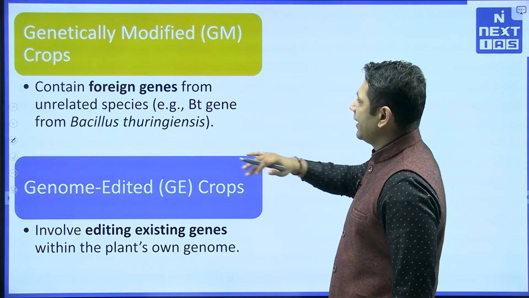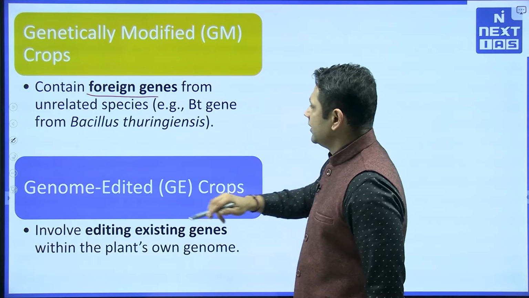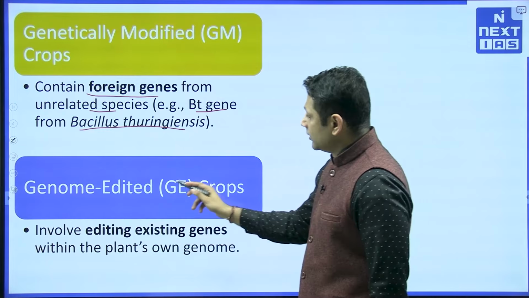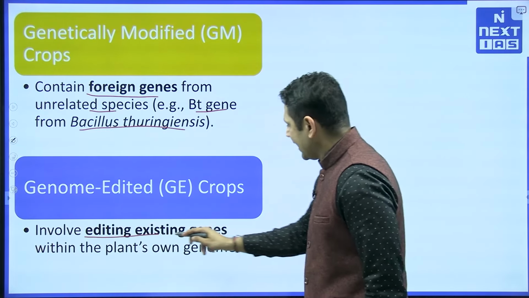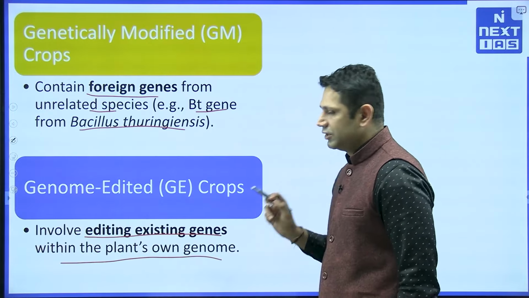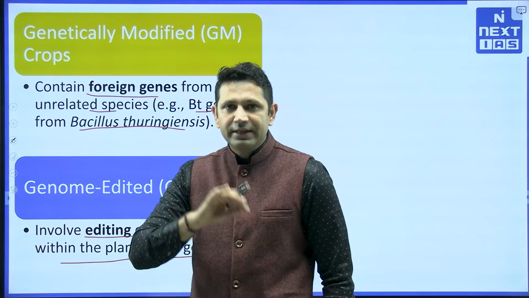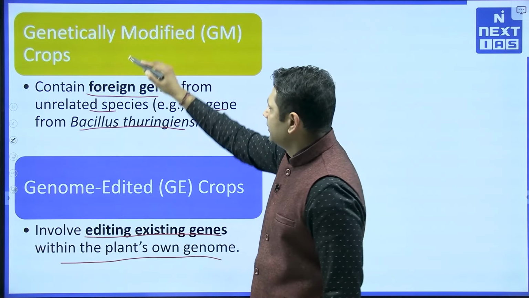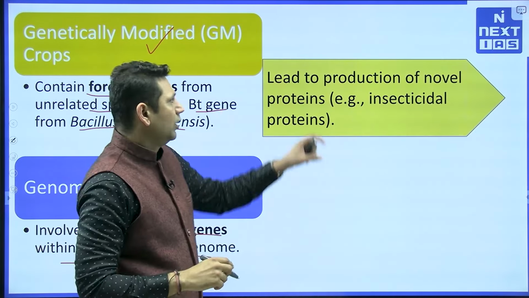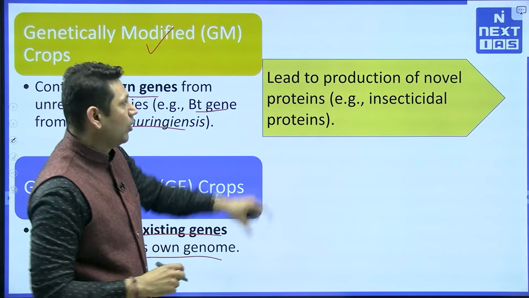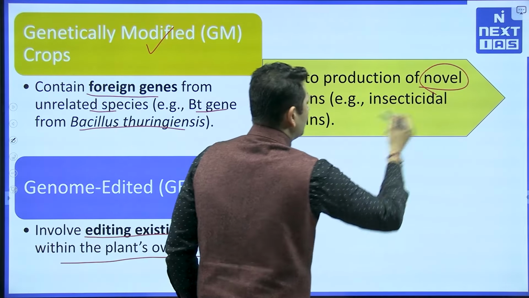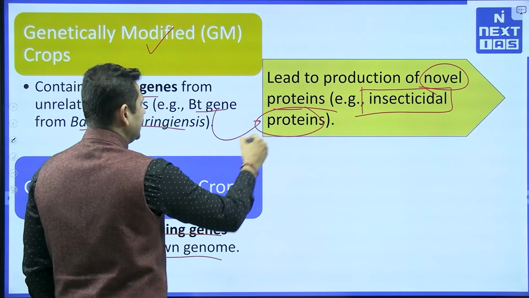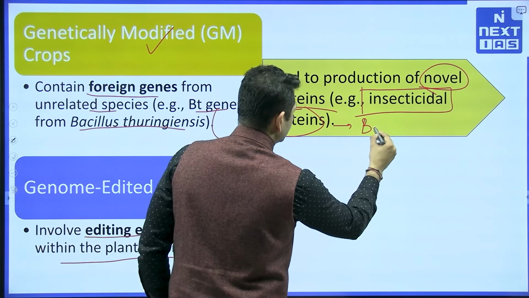So genetically modified crops contain a foreign gene from an unrelated species like the BT gene from Bacillus thuringiensis. Genome edited crops involve editing an existing gene within the plant's own genome. So if you edit the same crop, what will it become? A genome edited crop. If you are introducing a foreign gene, then it becomes a genetically modified crop. So from a genetically modified crop, we are now producing a novel protein, that means a new protein like the insecticidal protein that is being produced by this BT gene which kills the bollworms.